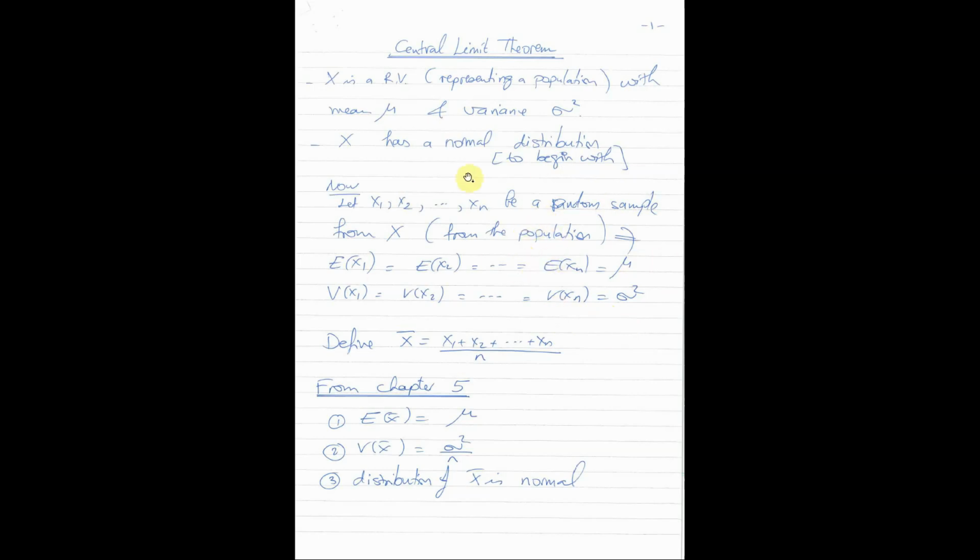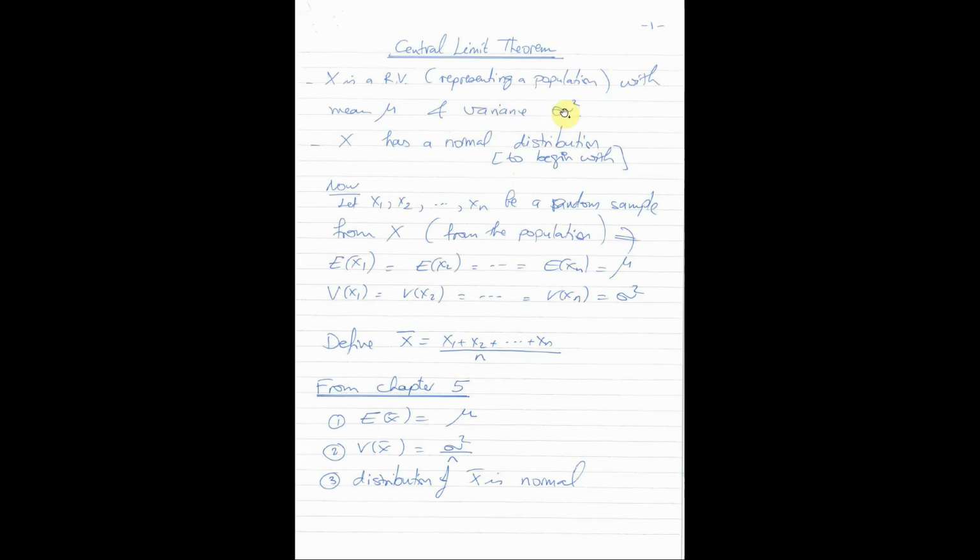This is my population, so it may contain millions of GPAs. Now, having this population, we assume that we know that the mean for this population is mu, the population mean, so the average of all GPAs is mu, and the variance is sigma square, or equivalently the standard deviation is sigma.